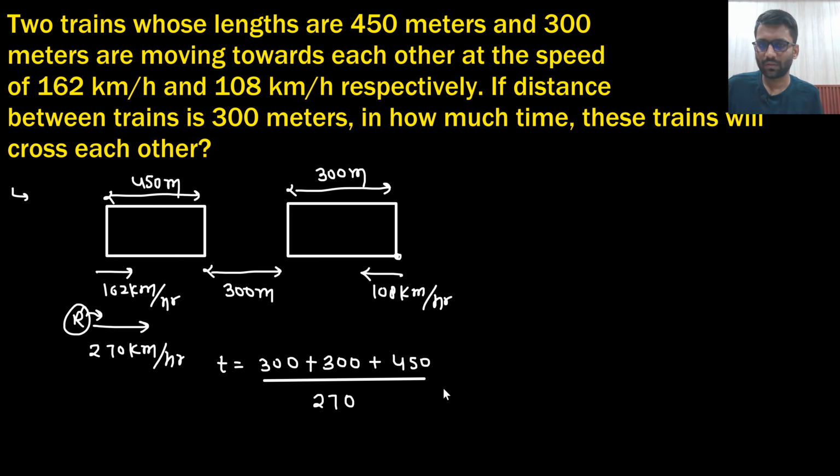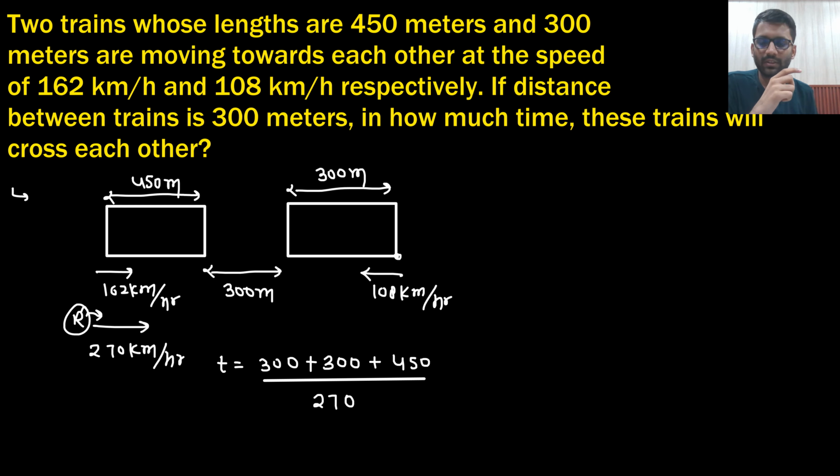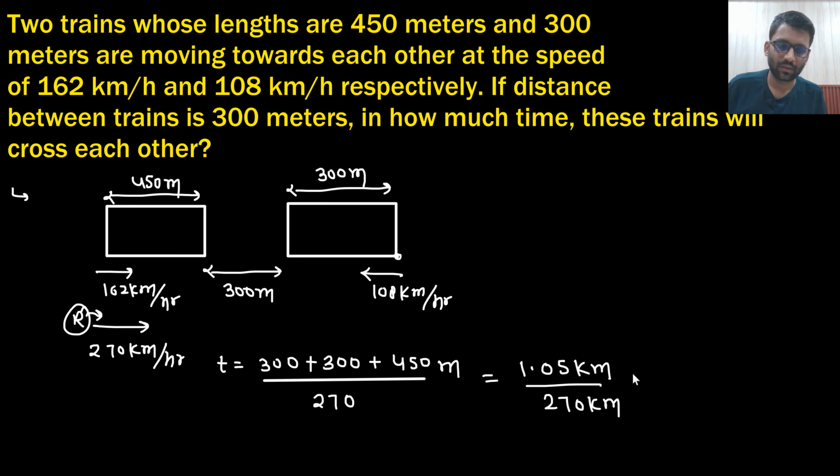So in 3.88 hours. Okay, sorry, the 300 meters are in meters, and the speed is in kilometers per hour. So 450, 300 and 300 comes out to be 1050 meters, so 1.05 kilometers divided by the speed in kilometers per hour. So this will be the answer in hours. So 1.05 divided by 270 hours, which is very less.